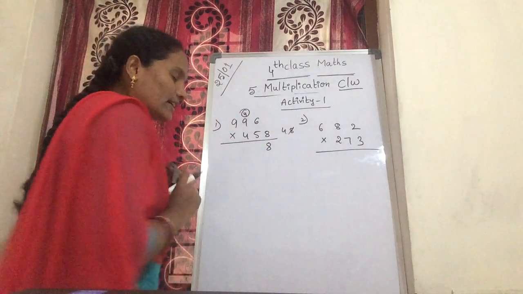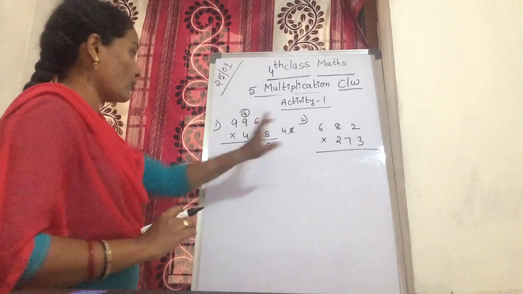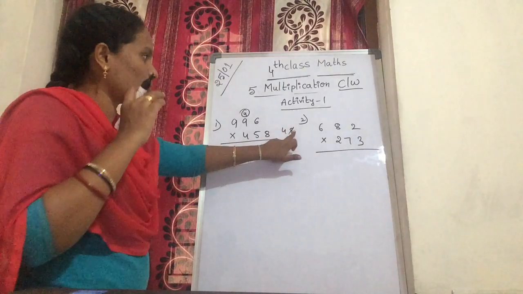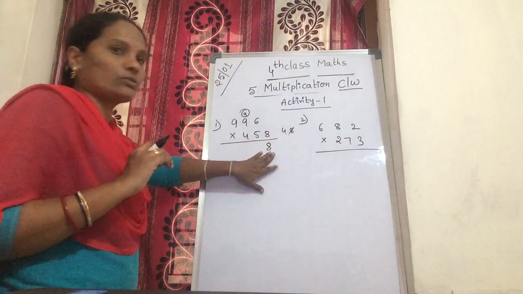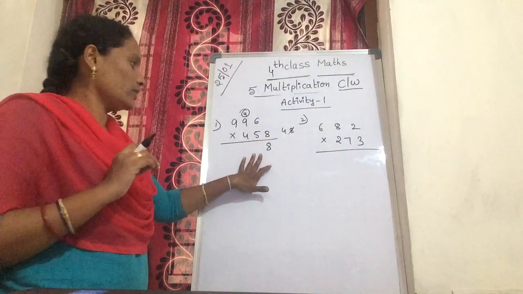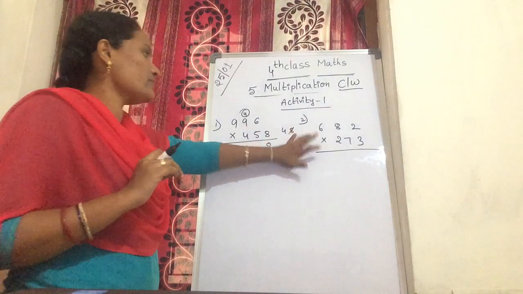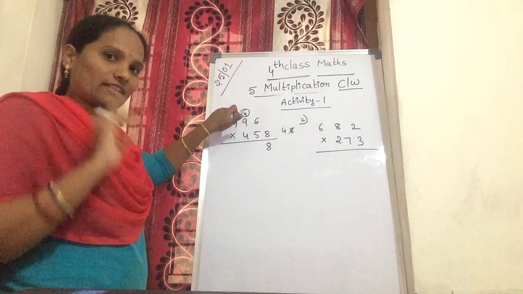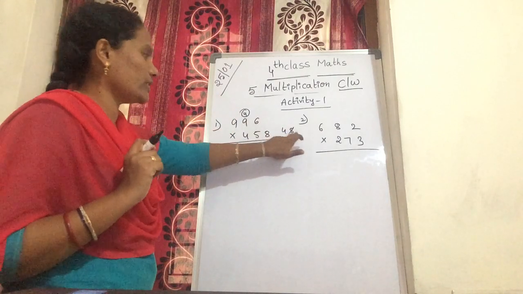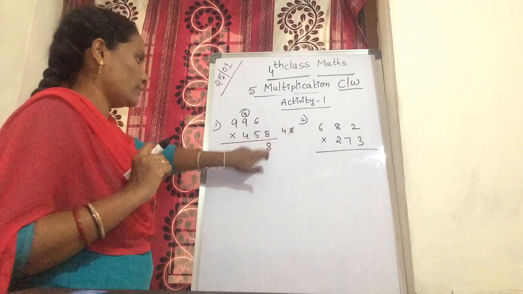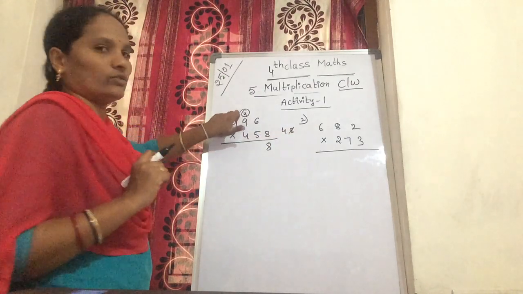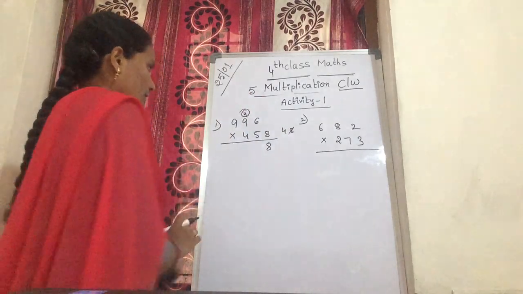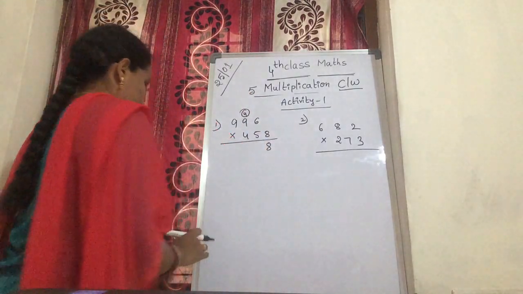Now next, another method. In 48, 8 is the first number, 4 is the second number. Keep in your mind: the first number always goes down, the second number is the carry over. 8 is the ones, so 8 is kept down, and 4 is the tens, so it is carried over to the tens. Like that. Okay? Now next.